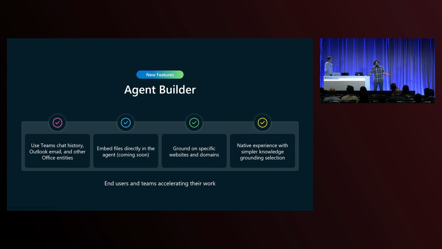I've got a few features to talk about here that are brand new, and we're talking about them here at Build for the first time. Now, in your agents that you build with Agent Builder, you can now access grounding in your team's chat history, your email, other Office entities, including Office 365, SharePoint, OneDrive for Business.